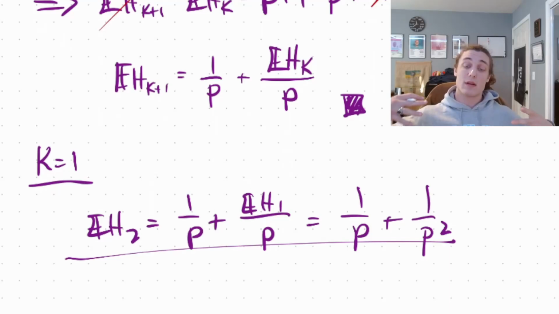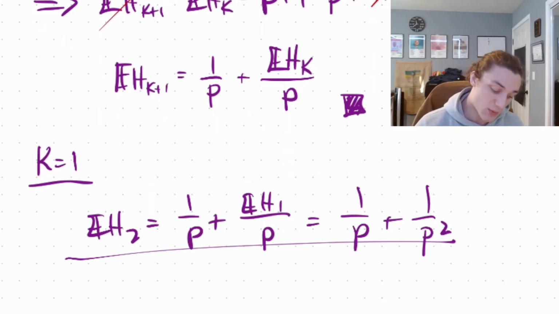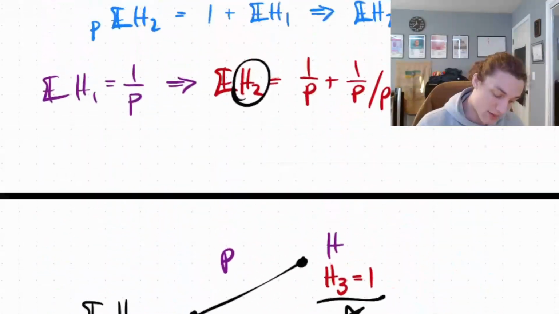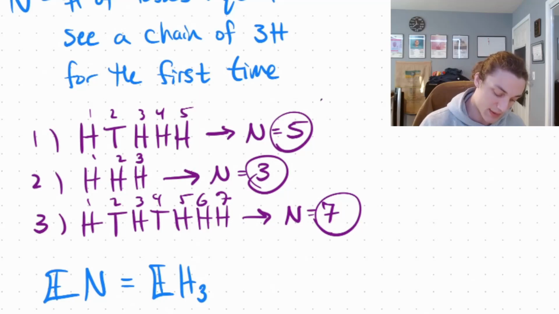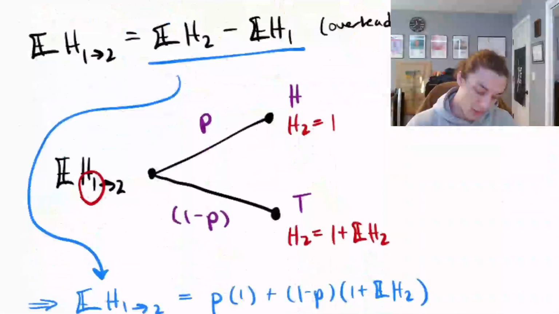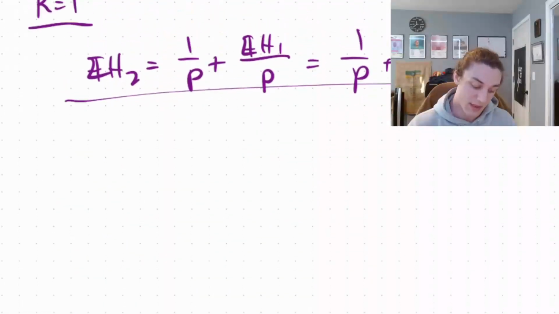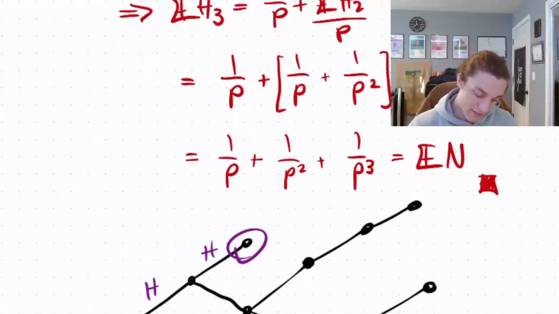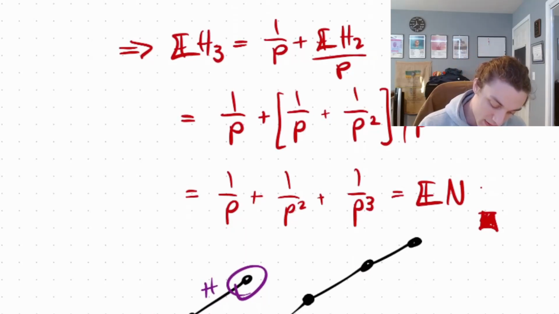So let's go ahead and head on over to Python and see if our simulated probabilities, just as we said, we can compute Monte Carlo style using this approach, where we just go ahead and generate series until we see our 3 coins in a row. Let's see if this approaches the theoretical probability that we derived here. I'm sorry, not the probability, the theoretical expectation that we derived right here. That is E of n, or of course E of H3.